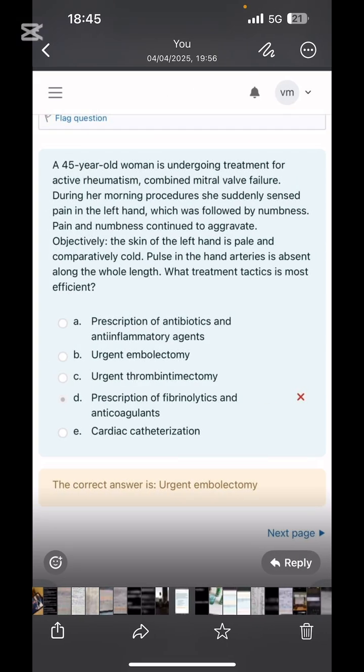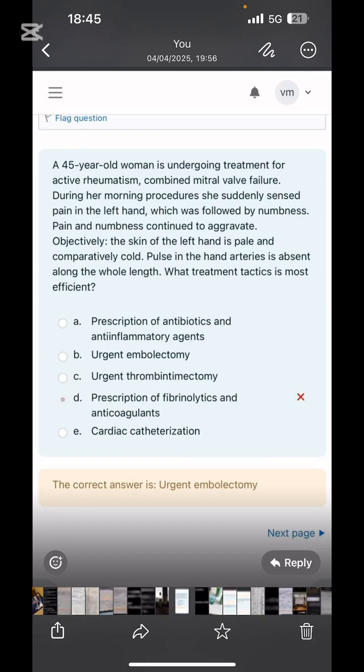So let's hear it from the patient. A 45-year-old woman is undergoing treatment for active rheumatism combined with mitral valve disease. During her morning routine, suddenly, what does that mean? Embolism case. She sensed pain in the left hand, which was followed by numbness. The pain and numbness continued to aggravate. The skin on the left hand is pale and comparatively cold. The pulse in the hand artery is absent along the whole length.